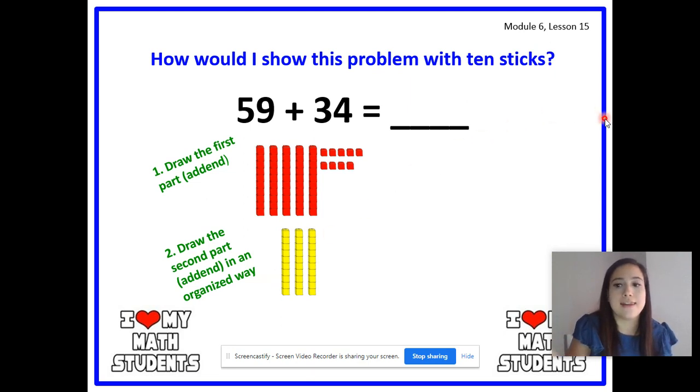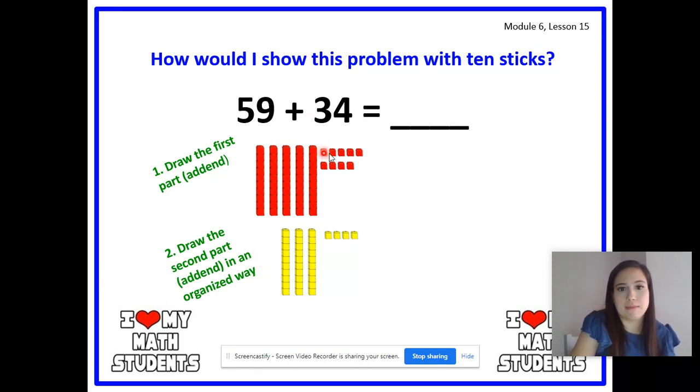And now you're going to use dots as your ones. So now let's count out loud. Get ready? 1, 2, 3, 4. Look at this picture. Your picture should look just as organized as mine with your sticks and your dots, because this is how you draw it in an organized way.